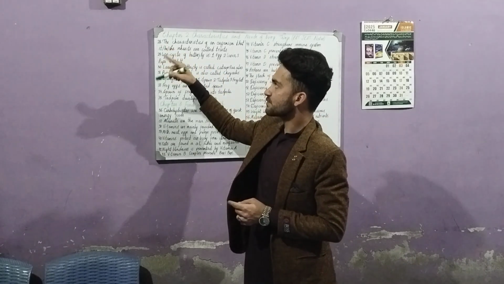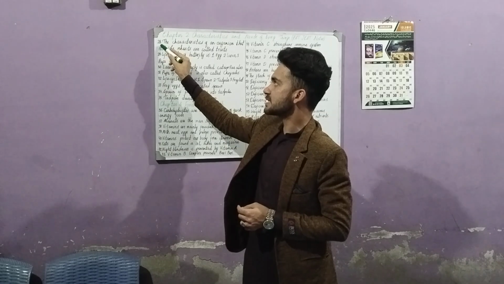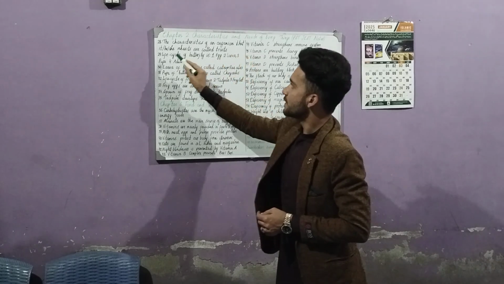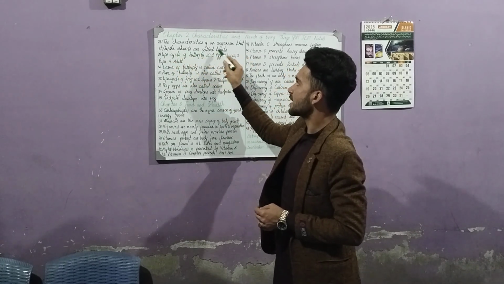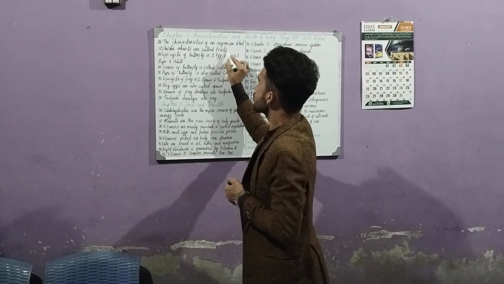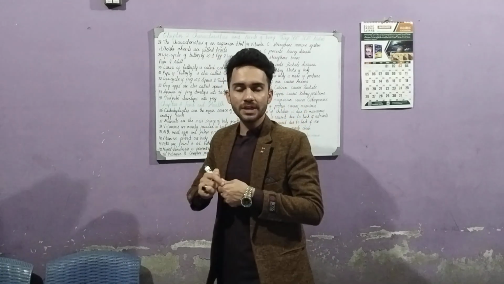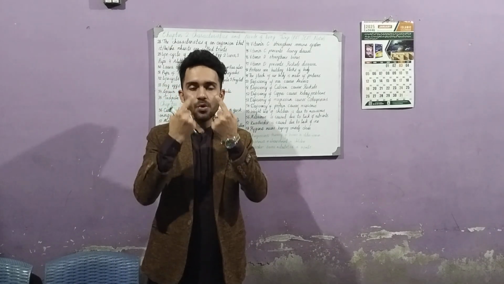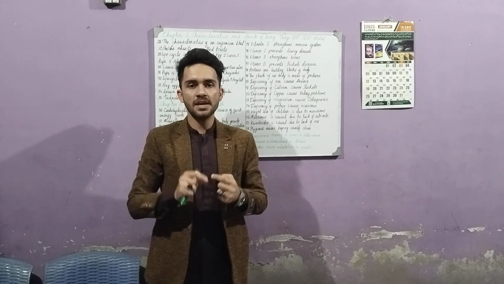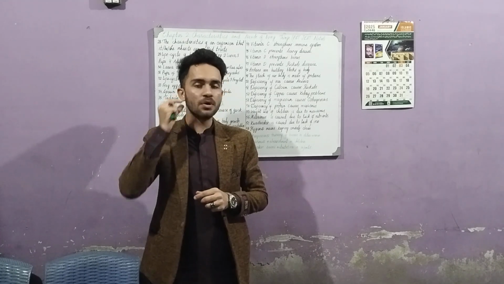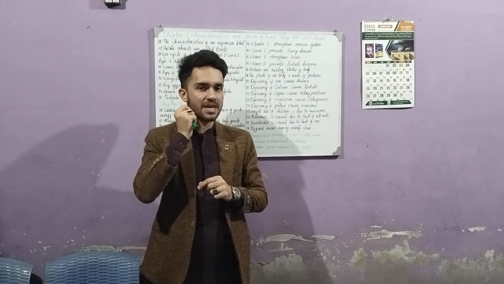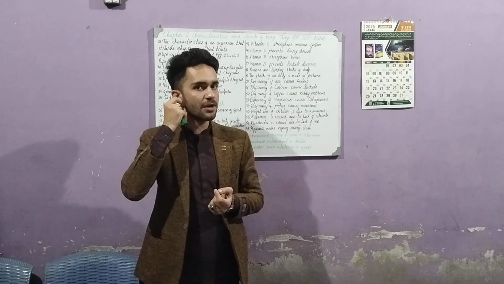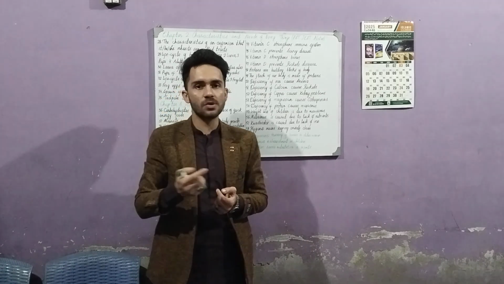We are continuing because in the first chapter there were 27 points, and this is the 28th point. The characteristics of an organism that he or she inherits are called traits. Traits are those characteristics which an organism takes from its parents. For example, if the parents have blue eyes, the children will also have blue eyes. If the earlobe of the parents is attached to the face, the earlobes of the children will also be attached. If the earlobe is separate, the children's earlobes will also be separate.